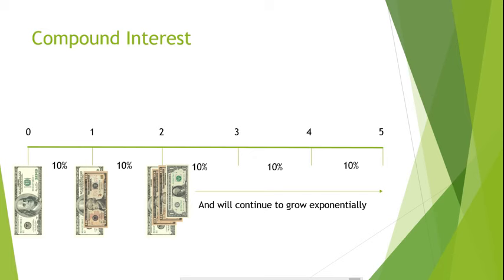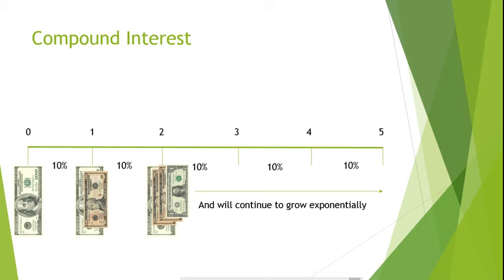Why? Because the second year, your investment earned 10% interest on the initial investment and 10% interest on the $10 interest earned in the first year. The easiest way to understand the compounding interest concept is to understand that interest is being earned on the initial investment and the interest earned in previous periods.